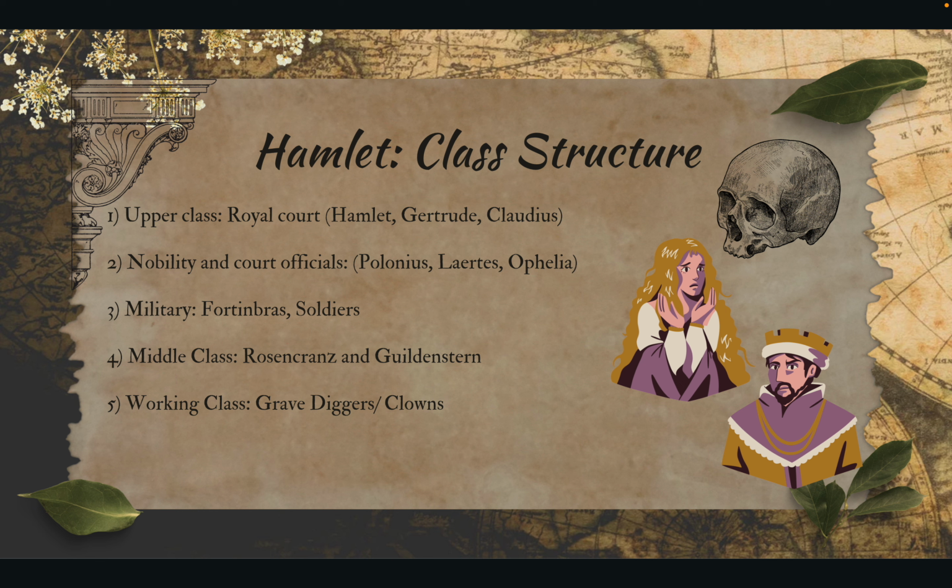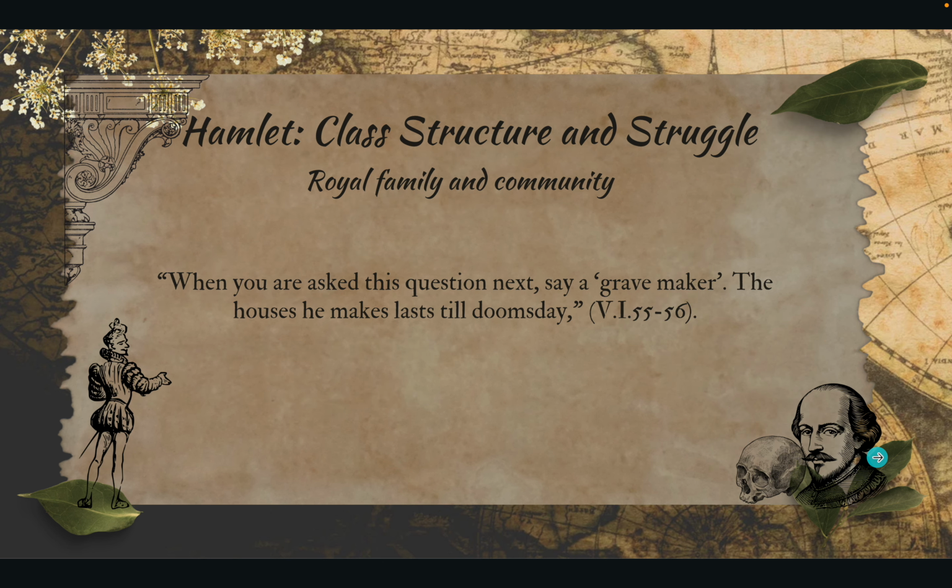The middle class includes Rosencrantz and Guildenstern, who are both hired by Claudius to spy on Hamlet as they rely on the court's power for their lives. Finally, there's the working class, which includes the gravediggers and clowns, and they are manual workers that show that even through their differences in the court, they will be equal in death. Now moving on to Hamlet's class structure and struggle.